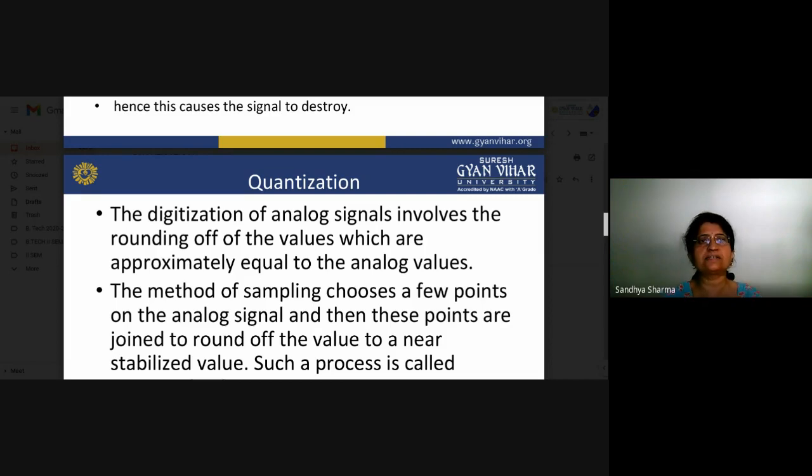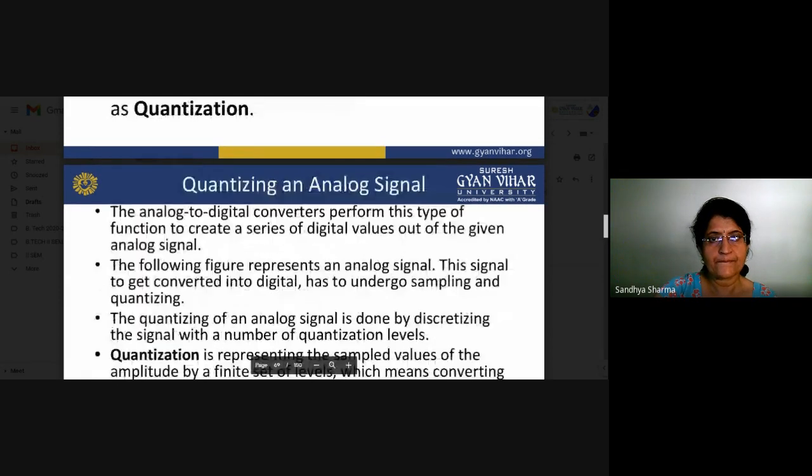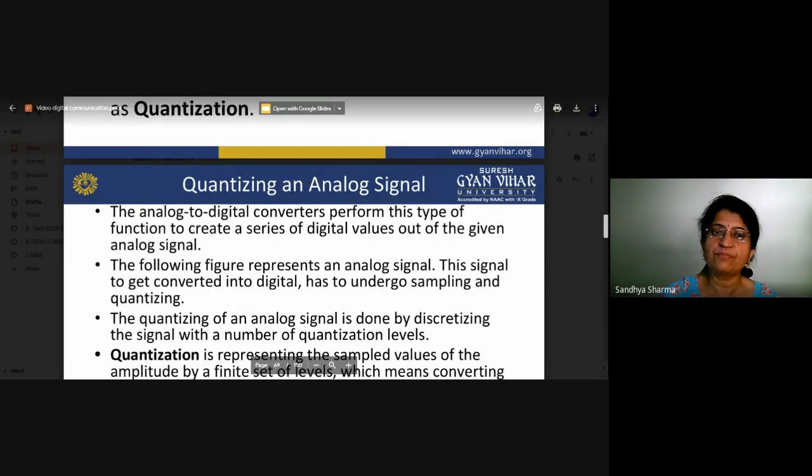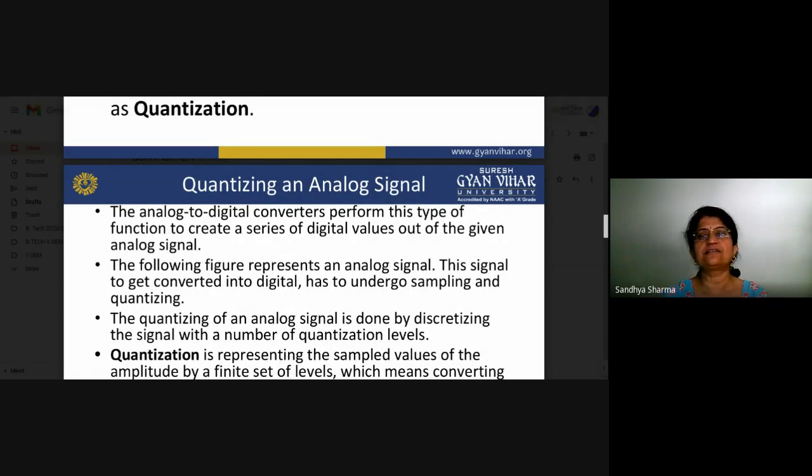Again we will see some diagrams showing how we convert our sampled signal into a digital signal using quantization. In the quantization process, you make certain levels of the digital signal. The analog to digital converter performs this function to create a series of digital values.